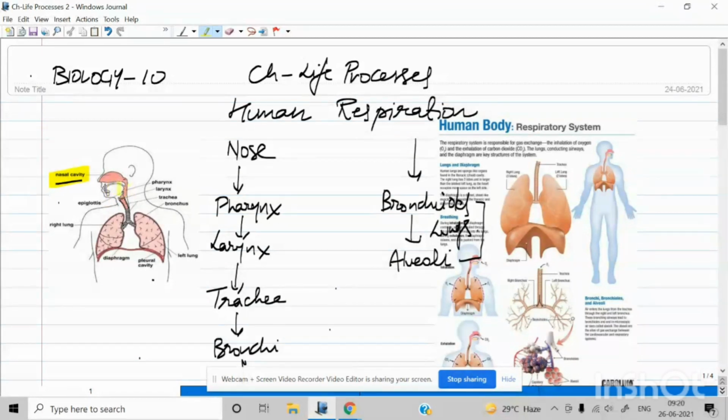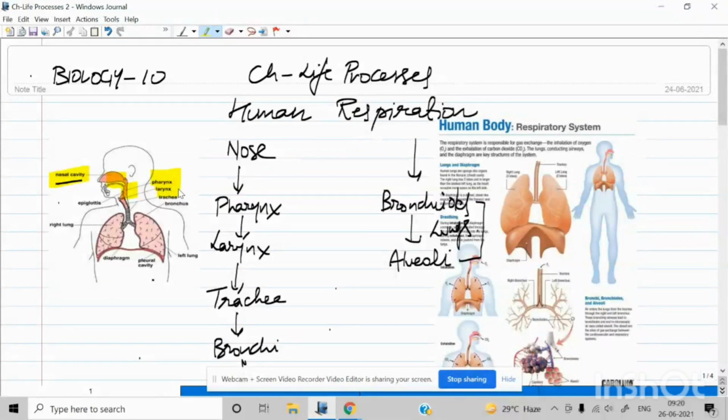Then the inner lining of our nose is made up of mucus, a lubricating substance which helps in moistening the air that we breathe, which is dry. Then air moves towards the pharynx. This is the passage, the pharynx. Then it moves to the larynx. The larynx is also known as the voice box because it is responsible for speech.